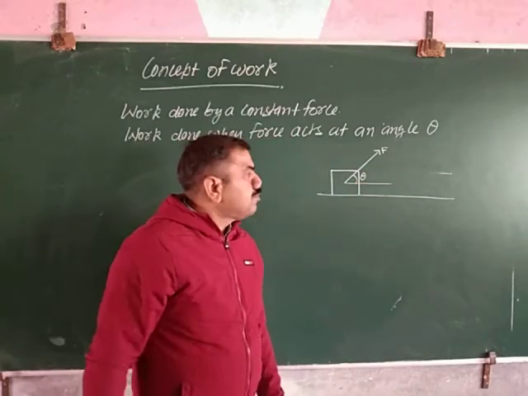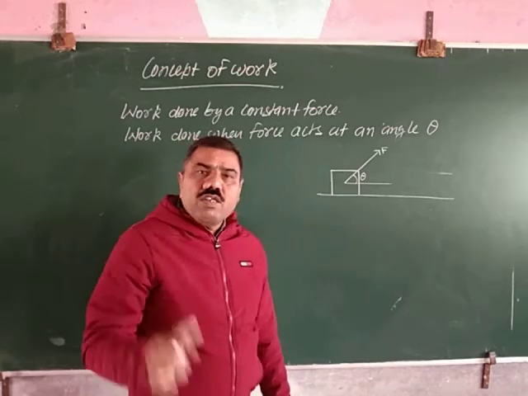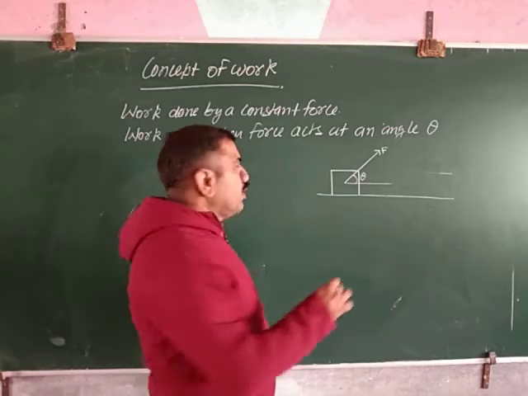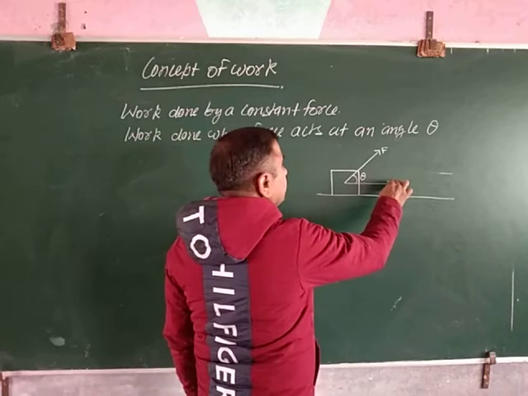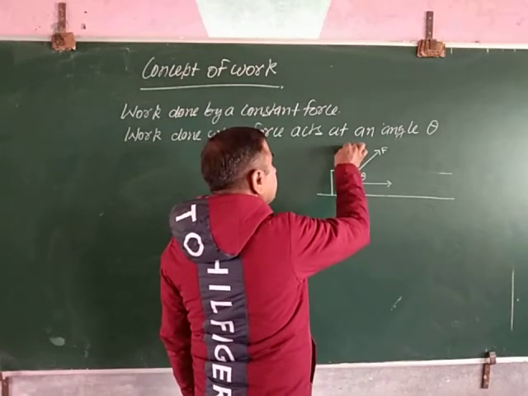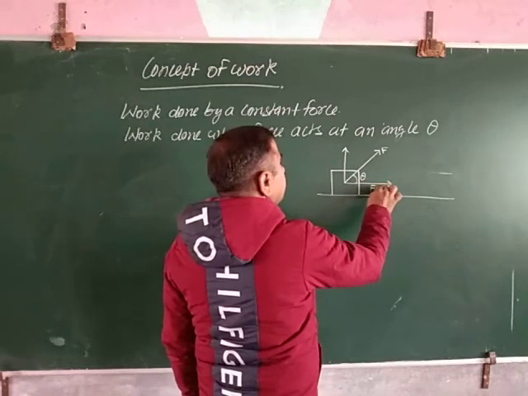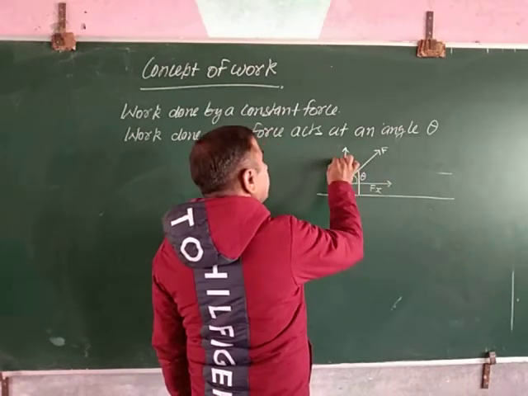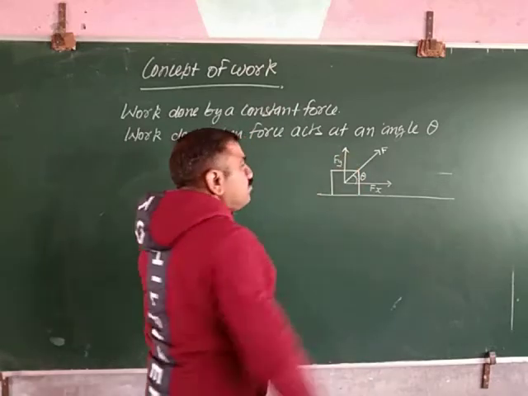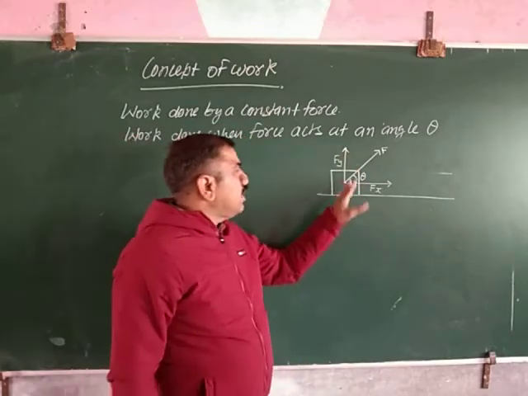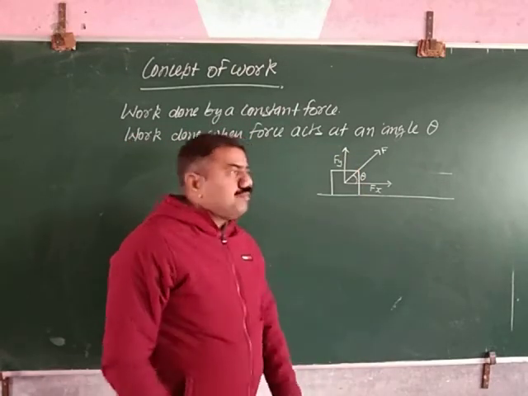In this case, we will resolve the force into two rectangular components. These components are the horizontal component Fx and the vertical component Fy.